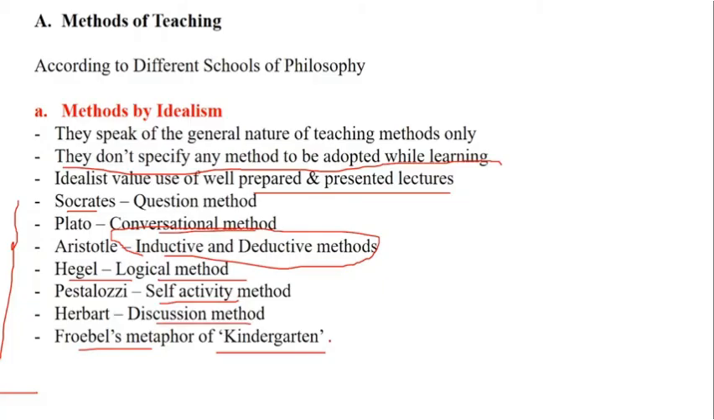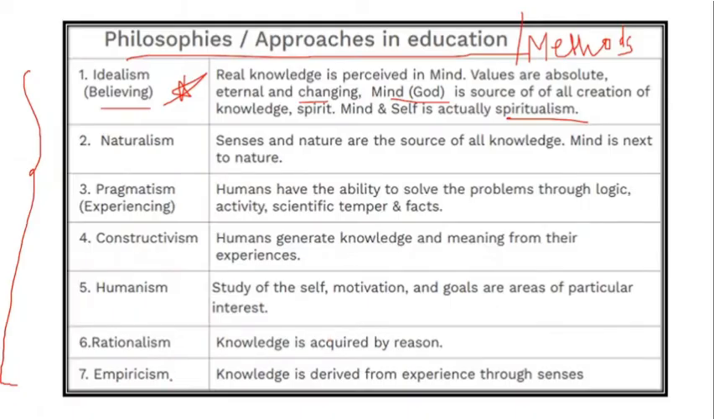So methods of idealism, as I said, do not specify any method. It is adopted while learning, depending upon the situation or factors. Now going ahead with naturalism, it talks about the senses and nature as the sources of knowledge. That is, mind is next to nature. So naturalism basically talks about nature.